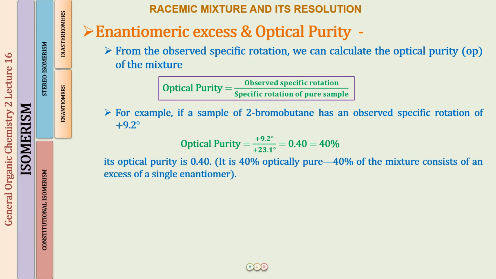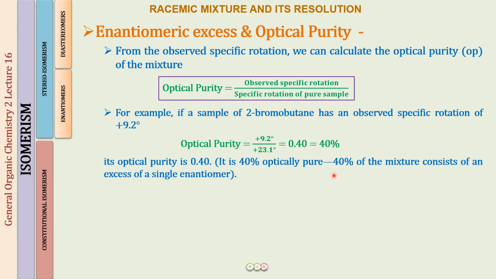So this means that the optical purity of the sample we had was 0.40 or 40%, and 40% is going to mean that 40% of the mixture is optically pure. Optically pure means this contains only one single enantiomer.